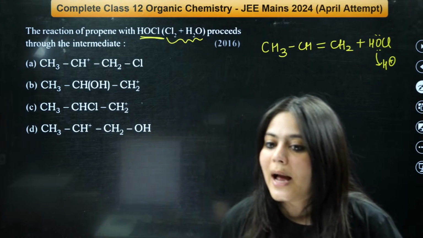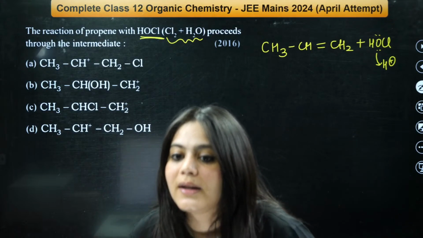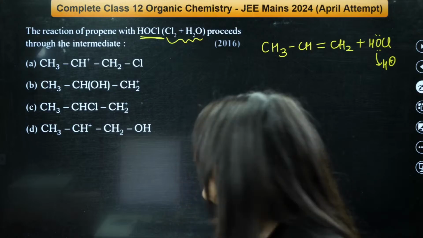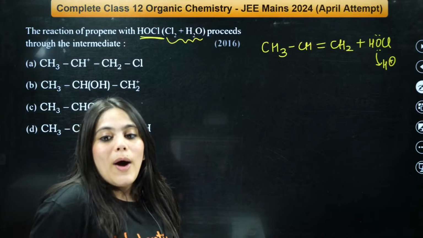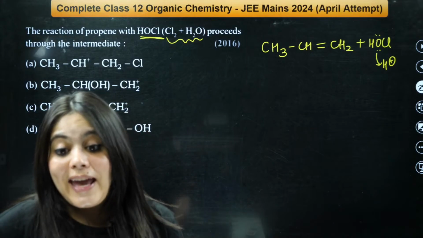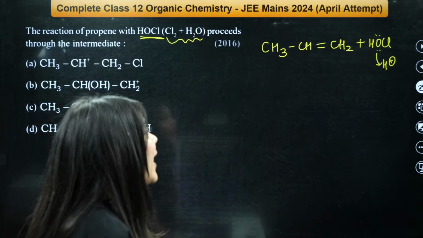A is the most stable carbocation. Anonymous has answered. Sabitha has answered. Okay, so whoever answered A, very, very good. You're extremely right. What will happen?